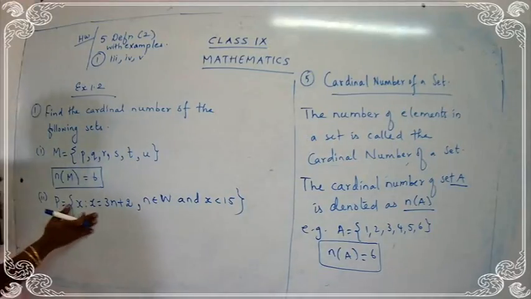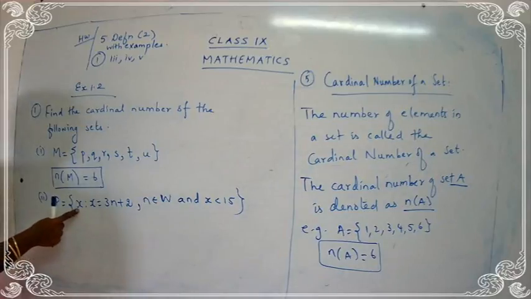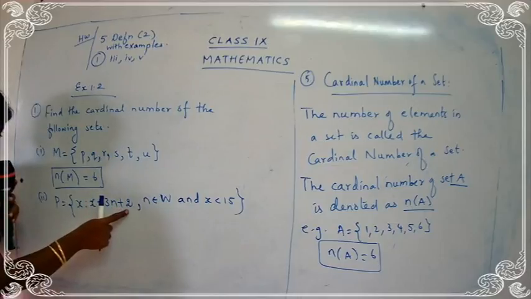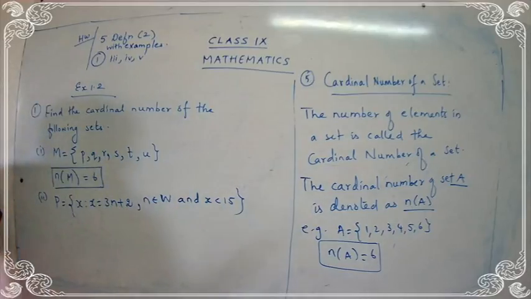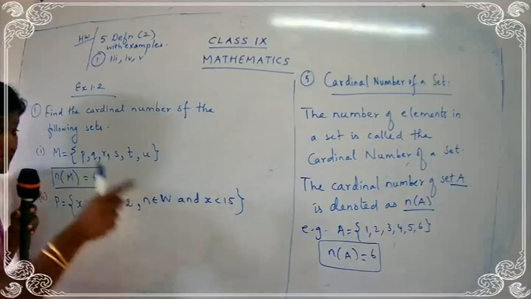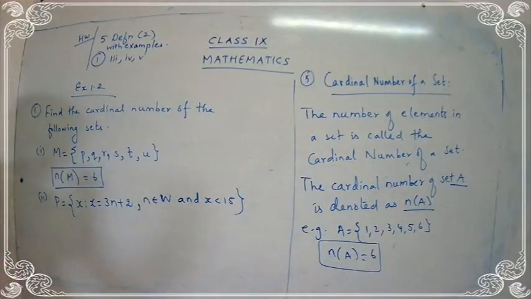So read the condition. Be careful, children. We are having four pieces of information here. We are going to find x. X is equal to 3n plus 2. And from where are you going to take the value for n? n is a whole number, so you take the value for n from 0. And also the value for x is less than 15. Shall we start with the work, children?